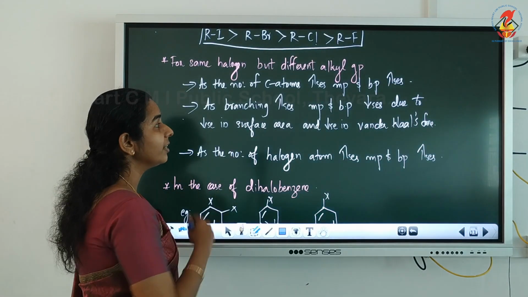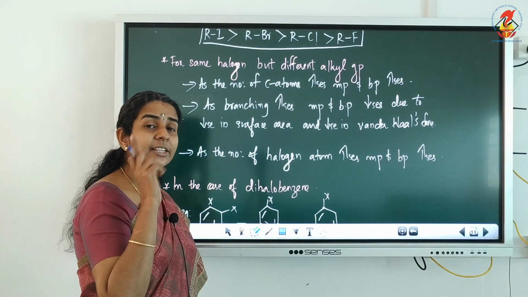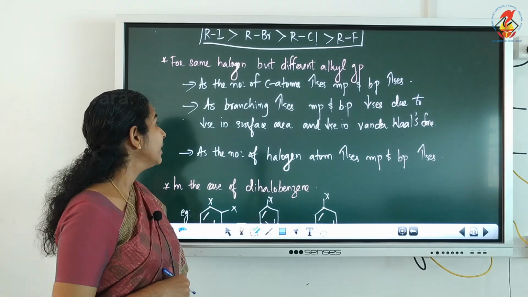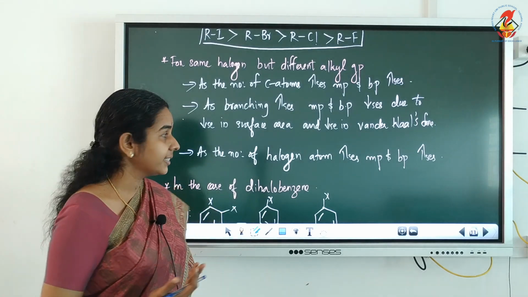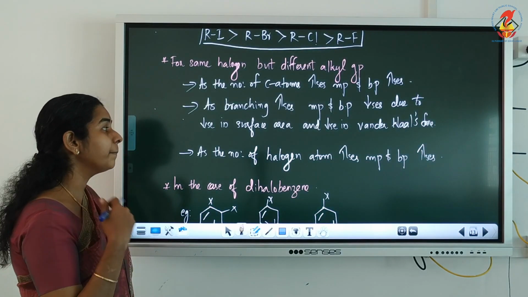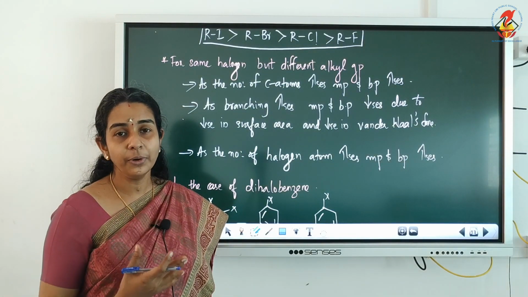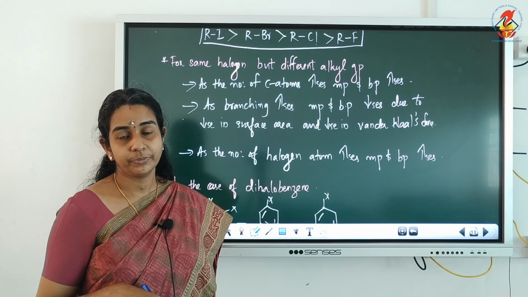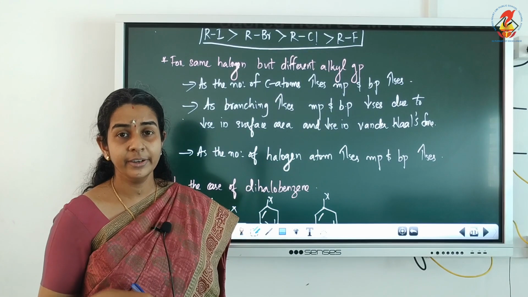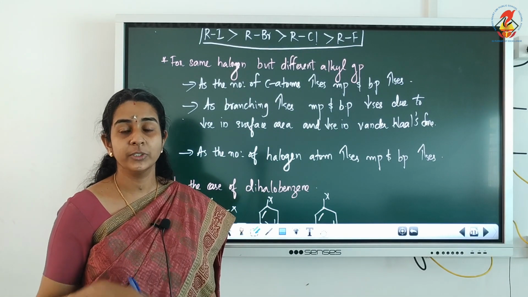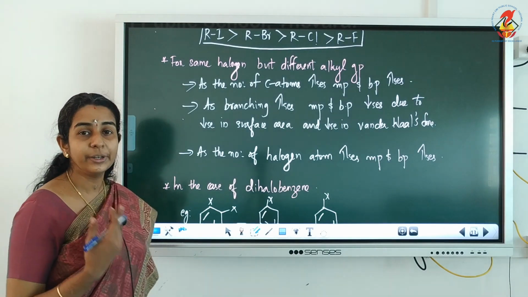But as branching increases, melting point and boiling point will decrease. The reason is, as branching increases, surface area decreases, and so the van der Waals force of attraction also decreases. Now the next point is, as the number of halogen atoms increases, one fluoro or difluoro. Okay, a compound containing one fluorine or two fluorines, which one will have the higher? Two halogen containing compounds. That means as the number of halogen atoms increases, melting point and boiling point also increase.